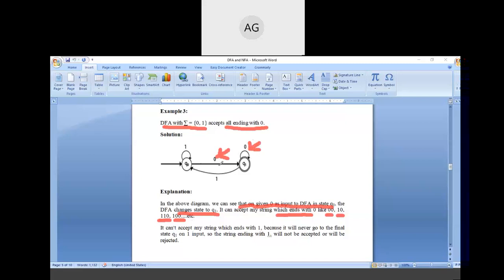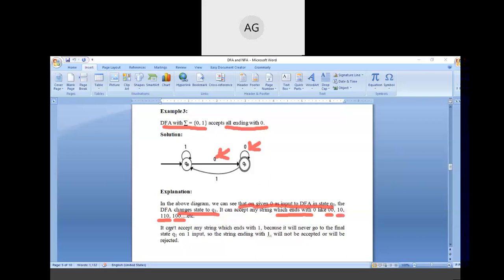First it accepts the language 0, then 00, then 000 also are accepted, and it will also accept strings which start with 1, like 10, 100. But here we need the language which ends with 0, so all the strings which end with 0 are accepted.